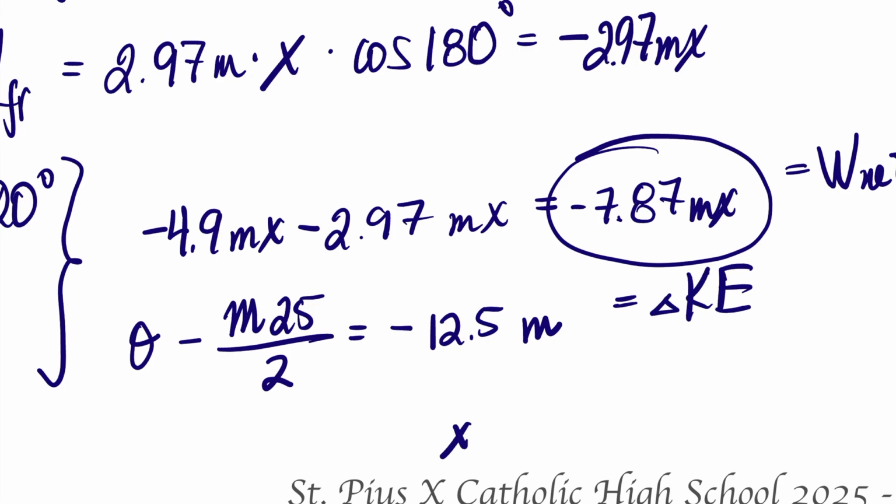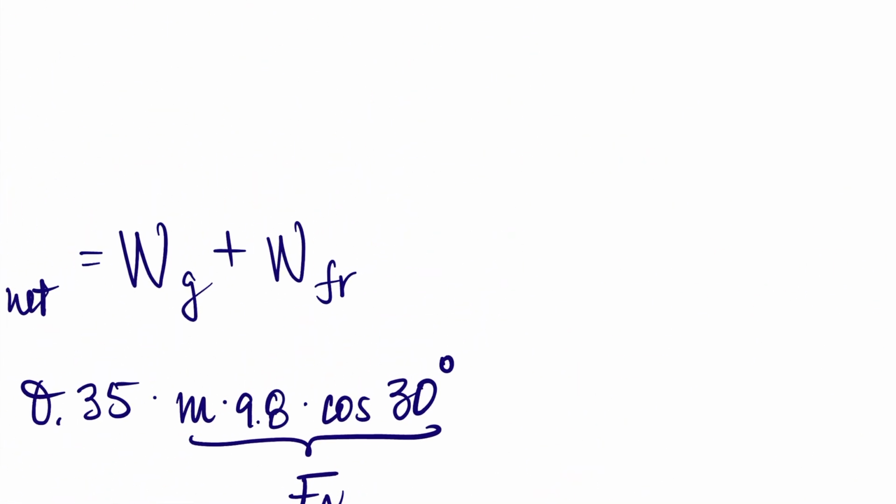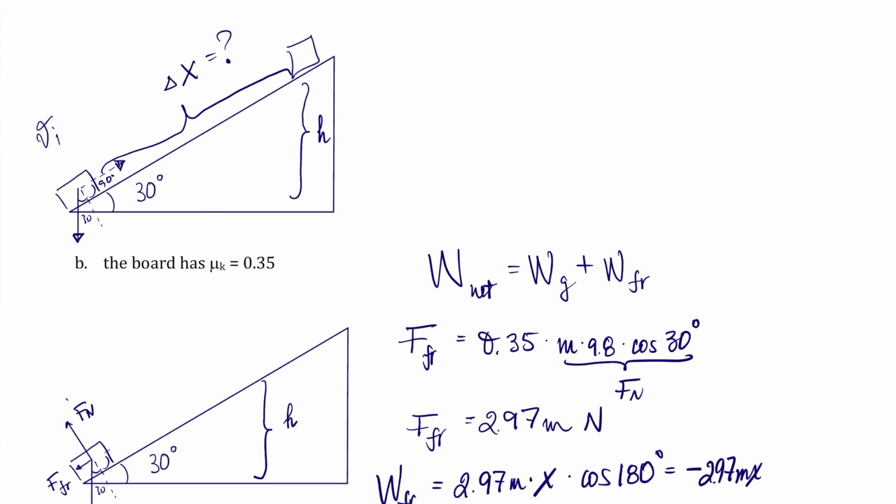So then x is going to be 12.5 negative divided by negative 787. Negatives cancel, masses cancel, and that becomes just 12.5 divided by 787, 1.6 meters. This is the answer, and it's less than before. Before, it climbed to 2.6 meters.